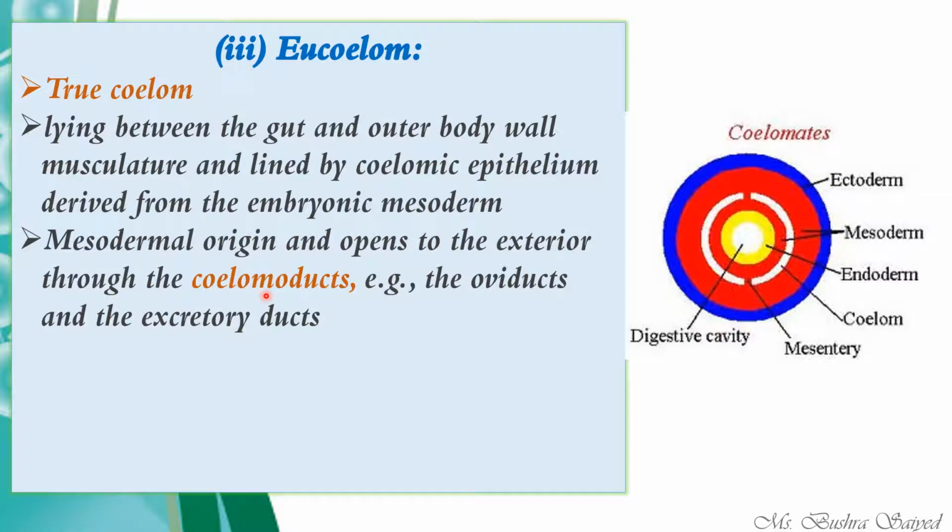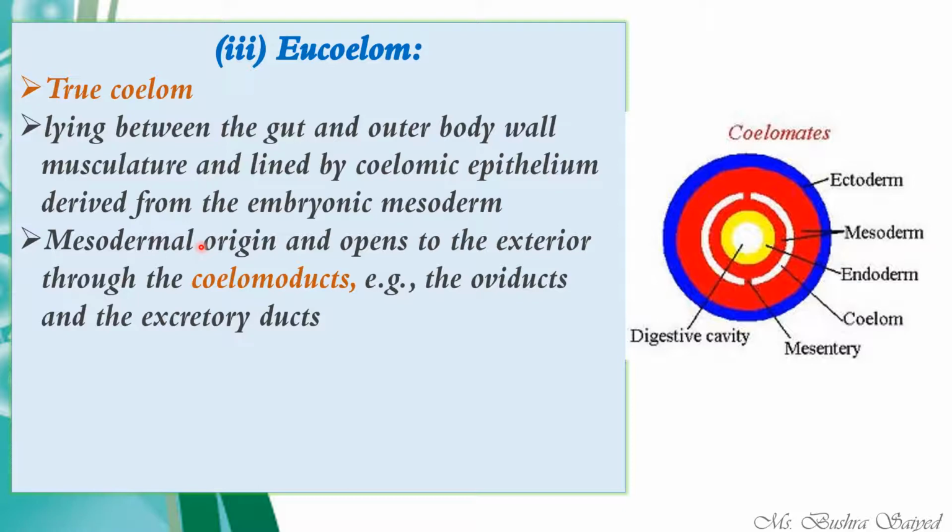Now, this is one of the very special features of the coelom. What is the special feature? That is the presence of coelomoducts. Until now we have not talked about the coelomoducts. It means that they provide the passage for certain tubes to open. Ducts are where some tube or pipe will be opening, right?